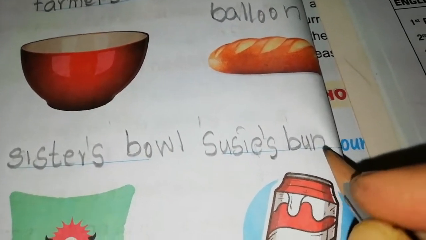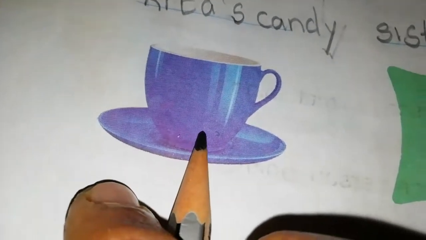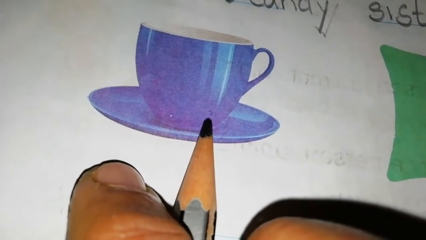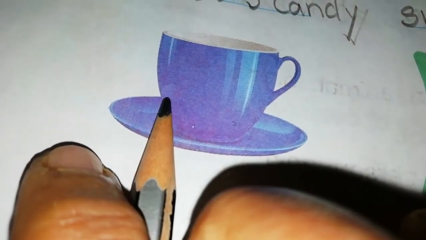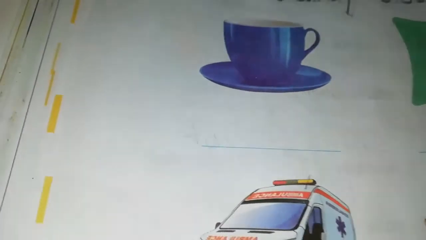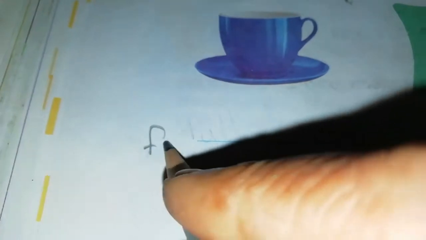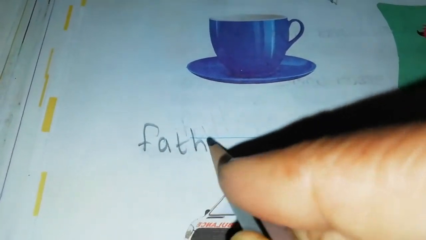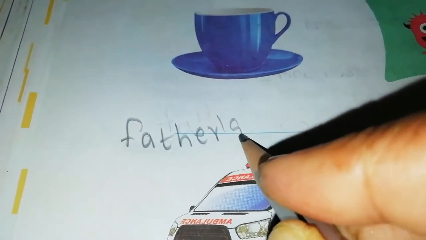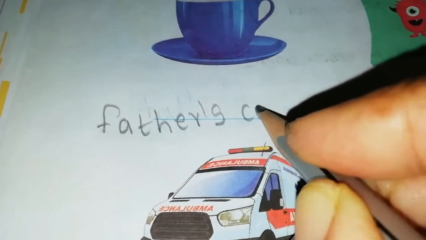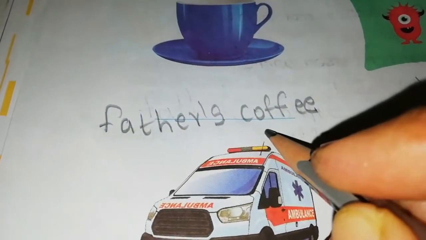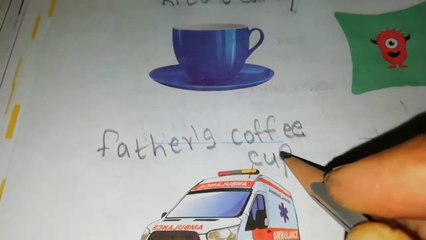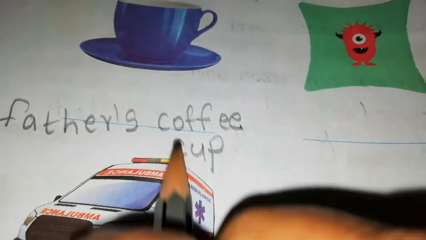Okay. Now see, this is a cup of coffee, right? Yes, whose coffee cup is this? Father's. So shall we write? FATHER apostrophe S. Father's coffee cup. Okay. Father's coffee cup.